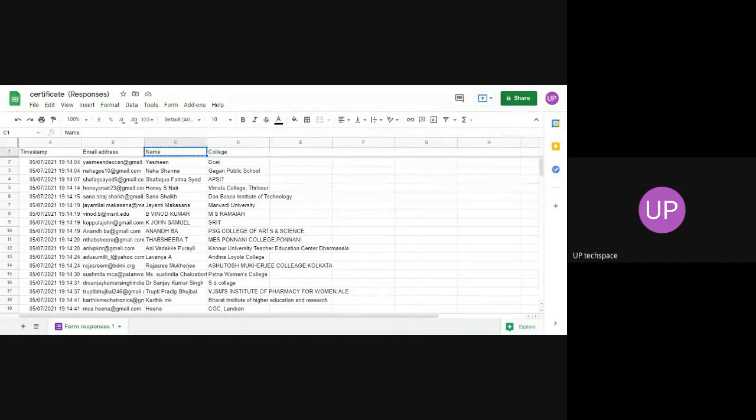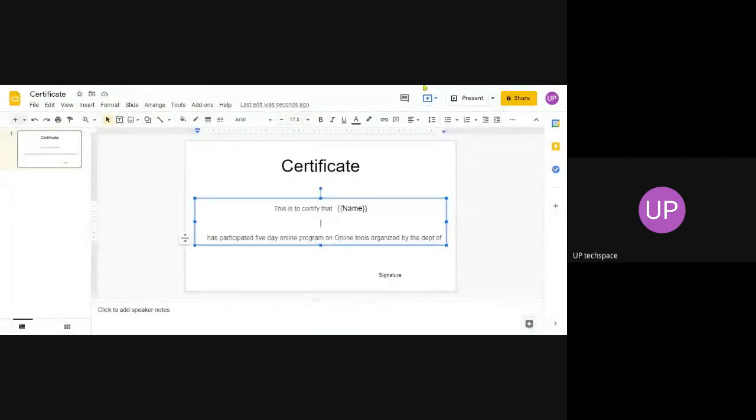So I have to put double braces, open and close braces, name. Then put college. So here also I have to put it in double braces.